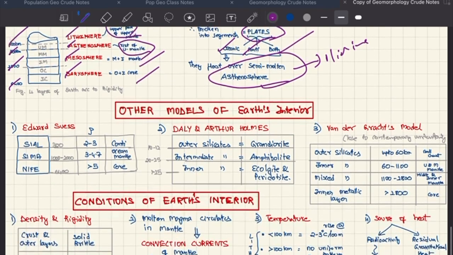Now there are some other models of Earth's interior, which are given by Edward Suess, C.L. Seaman Life model. The depths are 300,000 to 2,000, 6400, and the specific densities are 2 to 3, 3 to 4.7, greater than 5. And this contains continental crust, this contains ocean and mantle, this contains the core. The model given by Daly and Arthur Holmes is about silicates: outer, intermediate, and inner silicates. This consists of a mixture of the igneous rocks we talked about, granodiorite, amphibolite, eclogite, and peridotite. So the depths are given here.